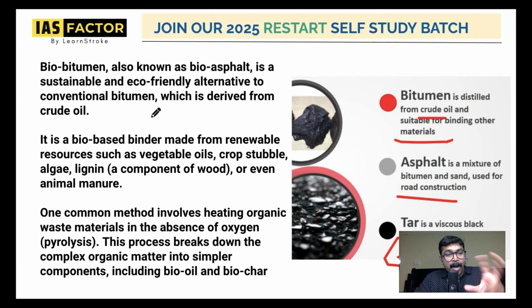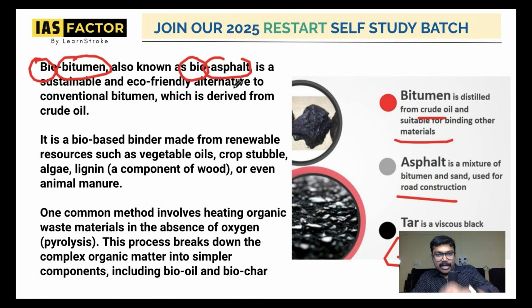So what is biobitumen? Bitumen is petroleum-related, it comes from crude oil. Bio means it's natural. Bitumen means asphalt, so when you add an organic thing, it becomes bioasphalt. Biobitumen means bioasphalt. This is a very important area. A question on bioasphalt has already been asked in UPSC. It's very important that you pay attention and know about this.